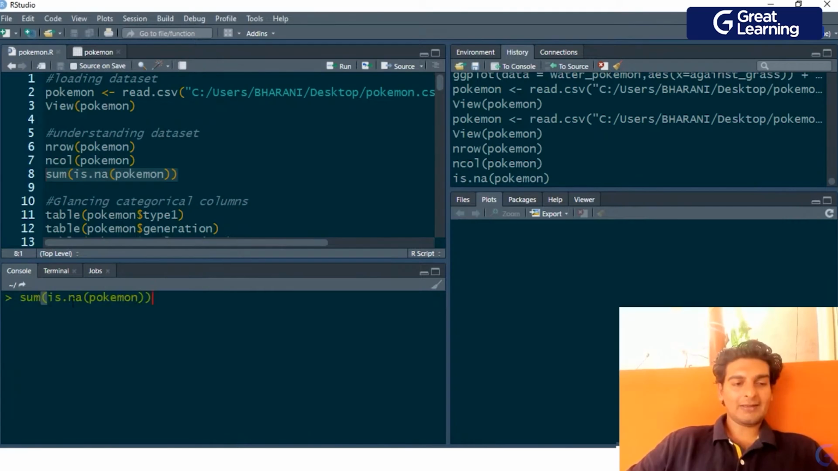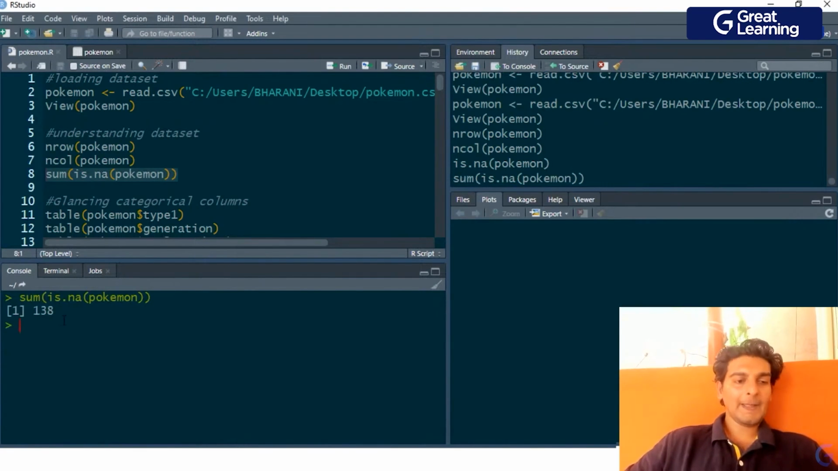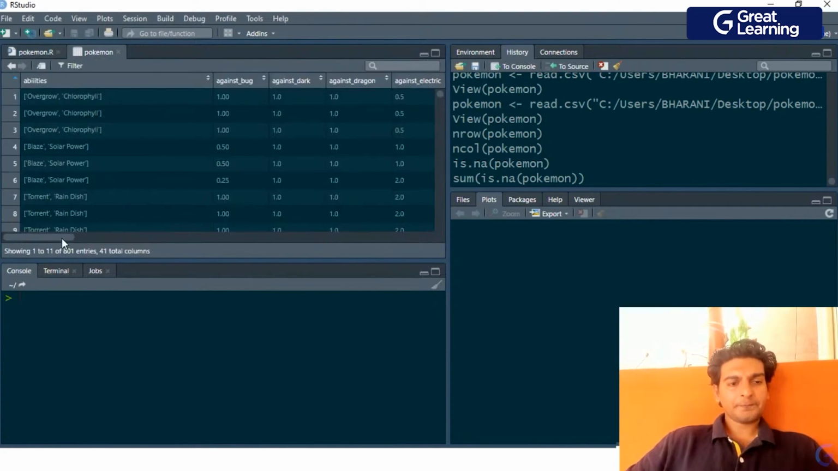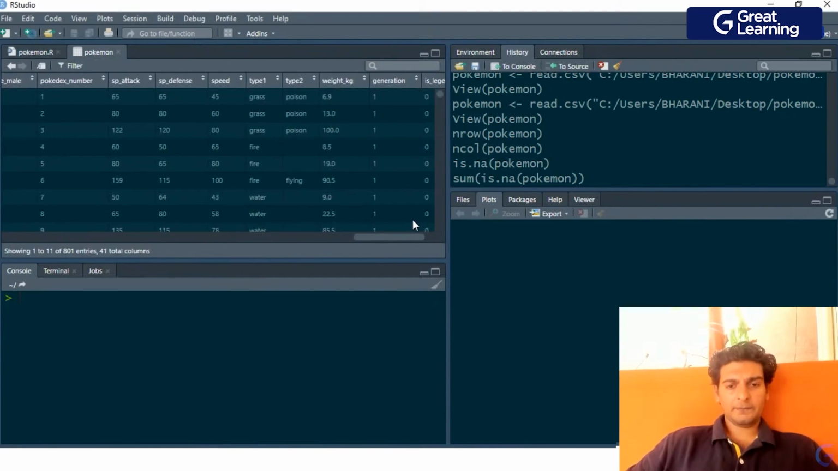Inside sum, I'll use the method is.na, and inside that I'll pass in the Pokemon data frame. And as you guys see, we've got 138 null values present in this data frame. So this was some basic understanding of this data frame. Now that that is clear, I'd want to understand some of the categorical columns over here.